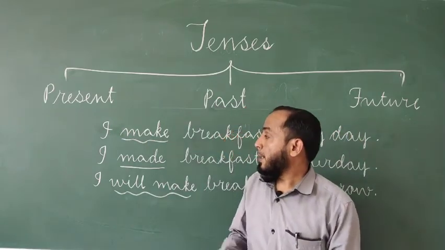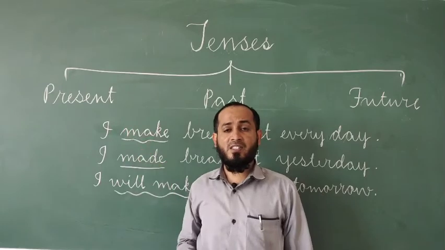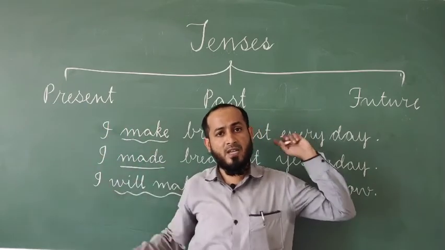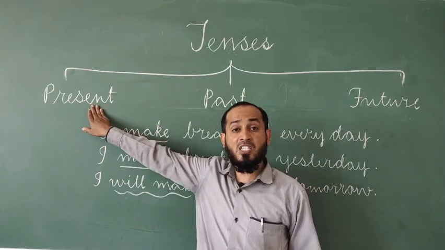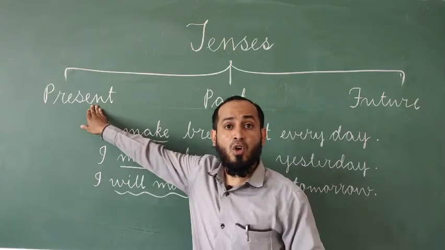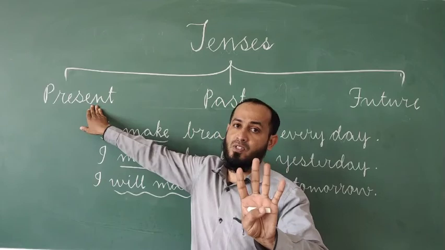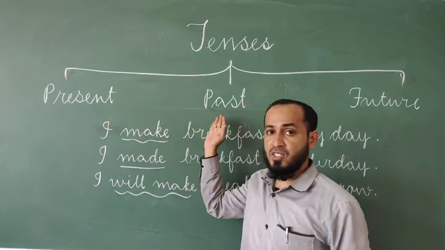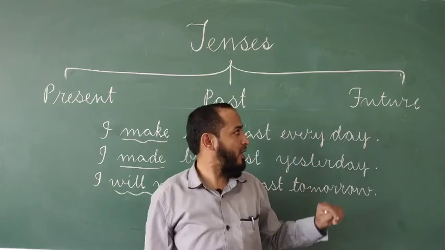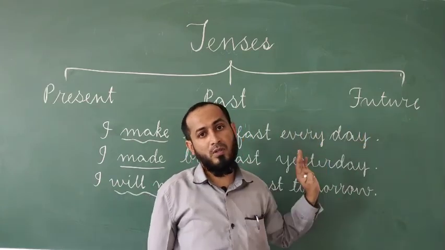Then each and every tense, present tense, past tense and future tense, is further divided into 4 different forms. 4 plus 4, 8, 8 plus 4, 12.